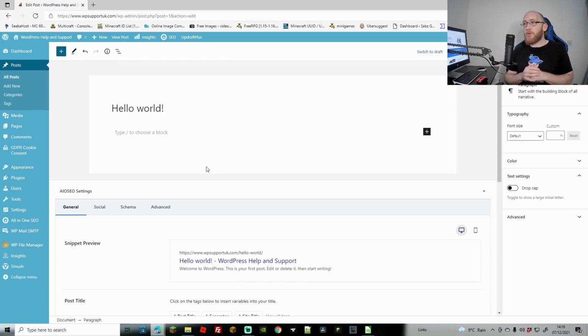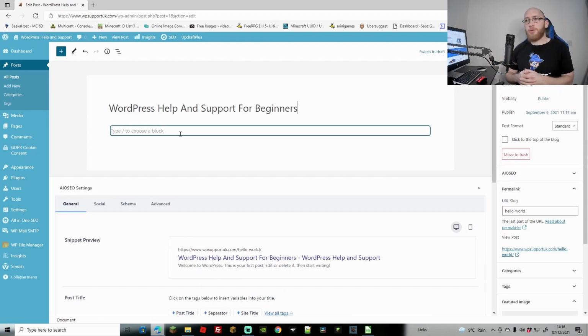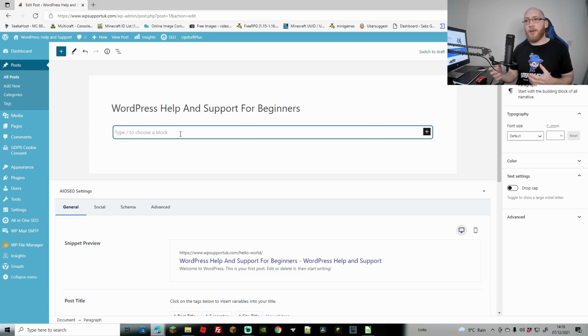So with that all said, let's go through a quick template of what a post should really look like in terms of ranking for SEO. For this post I want to make it about WordPress help and support for beginners in particular, because I've noticed that for beginners is quite a good search term and we have a lot of searches for that. So first of all, we want to make sure that we're adding the keywords within our title. Second of all, we want to add it in the first sentence here, and also in the meta description. So again, write something that's catchy, something that's going to bring people in and make them want to read the article further, people who are searching for this particular query.